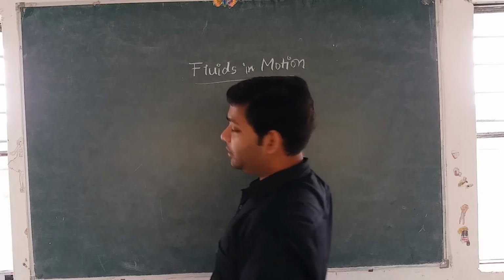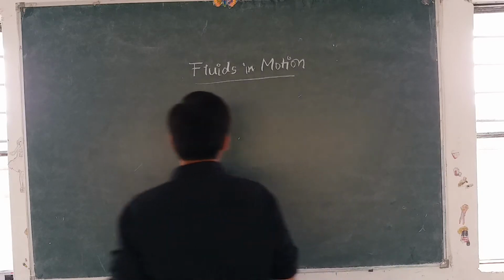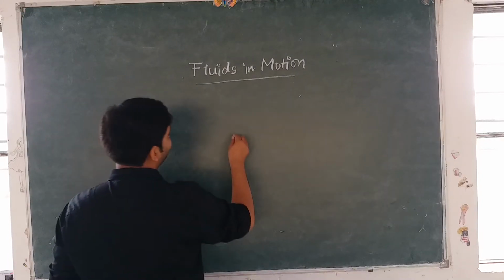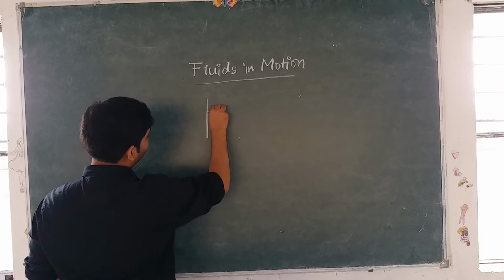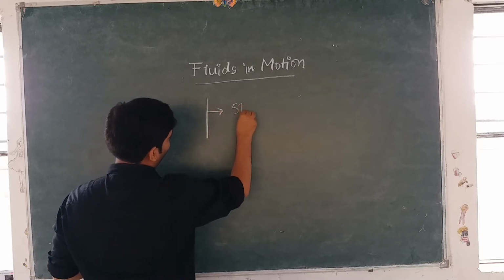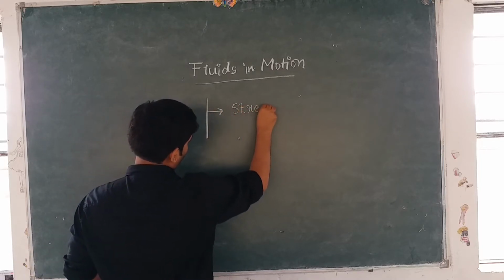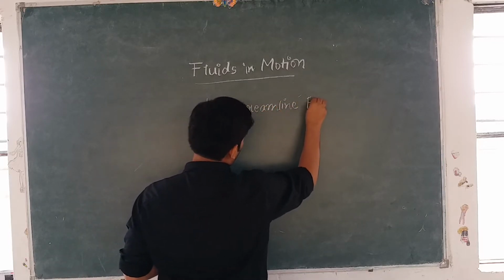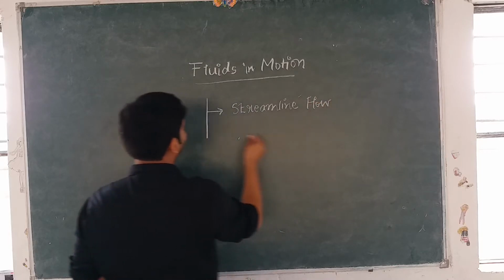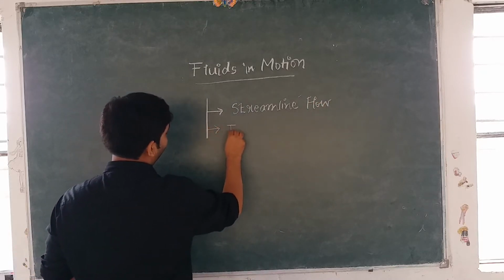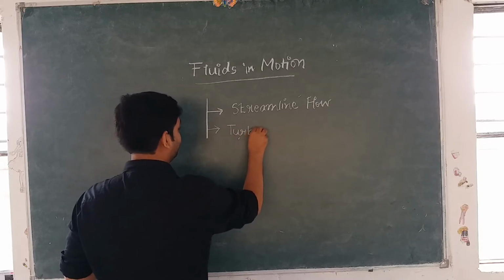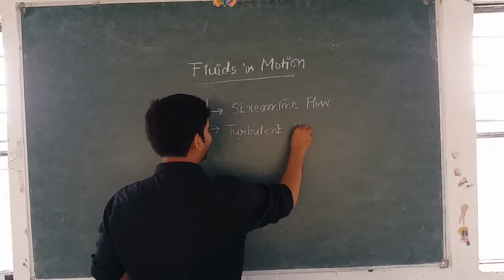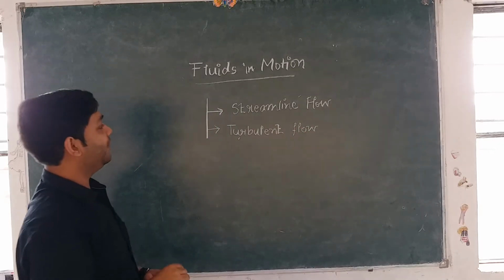So when we talk about the fluids in motion or the flow of fluids, there are two kinds of flow in which any fluid flows, right? The first kind of flow is called streamline flow, and there is another kind of flow which is called turbulent flow. So these are the two kinds of flow, and now let us see each of them one by one.